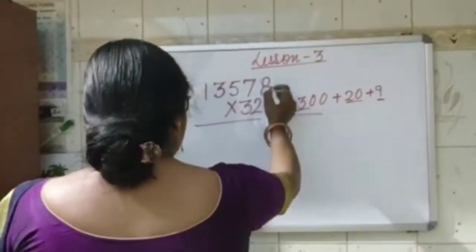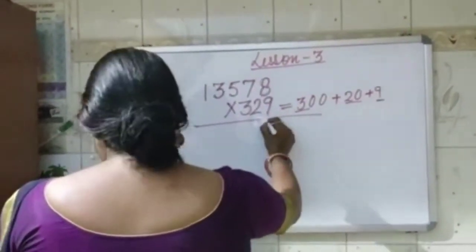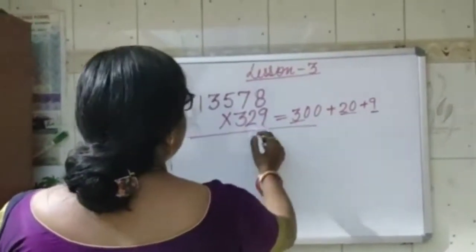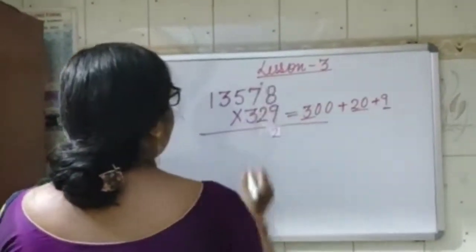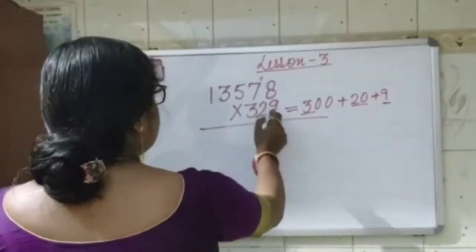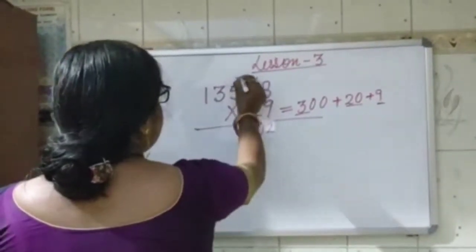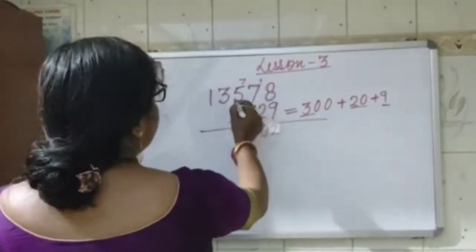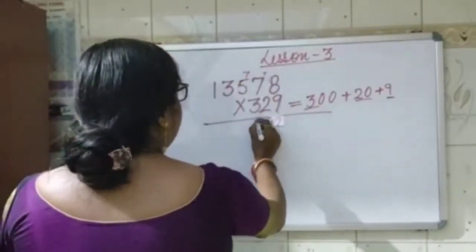So 9 we are going to multiply. 9 8s are 72, carry 7. So I am putting the 7 here. Then 9 7s are 63 and 7 is 70. 0, again carry 7. 9 5s are 45 and 7 is 52.